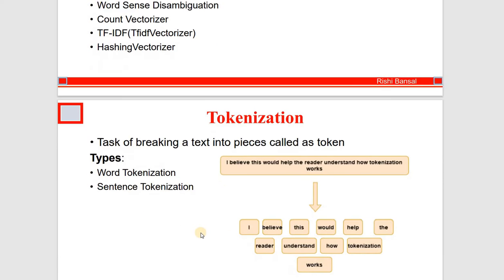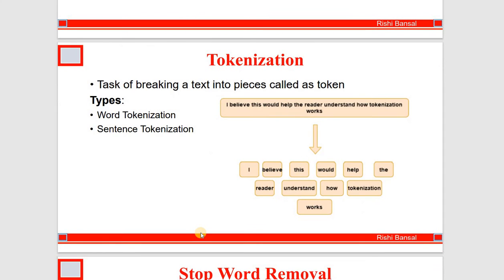Let's see what is meant by tokenization. Tokenization is the task of breaking a text into pieces called tokens. Tokenization is of two types, that is word tokenization and sentence tokenization. In word tokenization, we have only one sentence and that sentence is broken up into various words, whereas in sentence tokenization we have a big paragraph and we tokenize the sentences one by one.